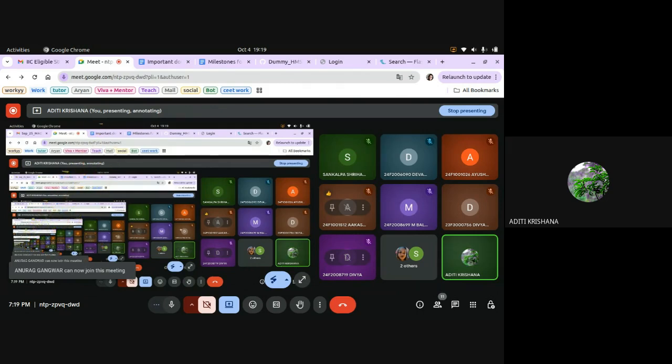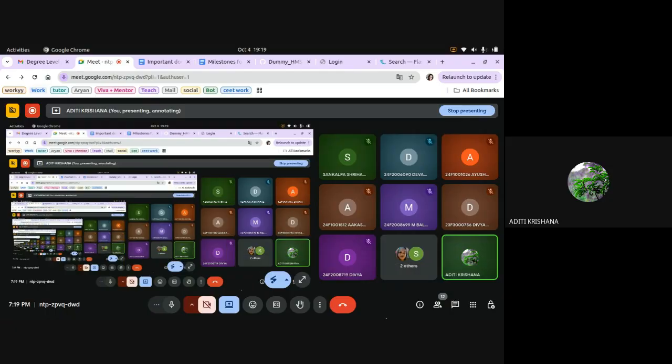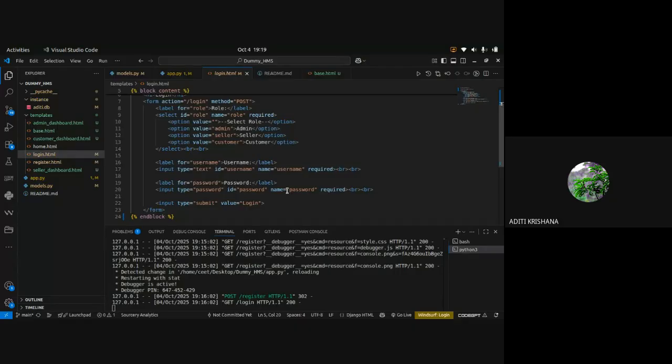Just a minute. Anurag, you have not joined from your IITM mail ID. Anurag, am I audible to you? Leave it. Please try to join using student mail ID only, and the time was 6 p.m. But I can understand that I told 1 hour before only, so you are joining at 7:20.